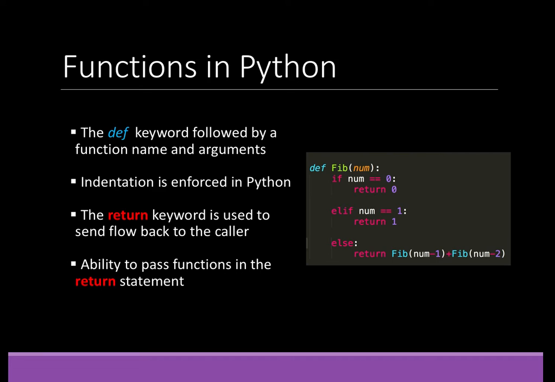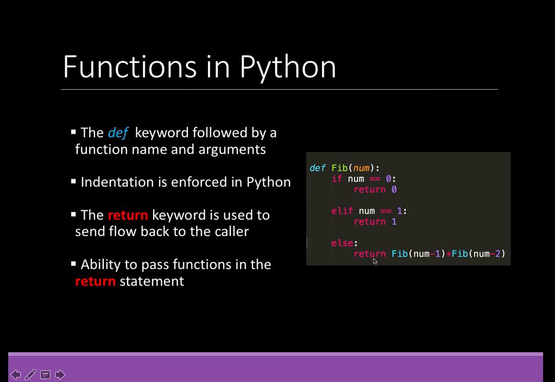So functions in Python are defined using the def keyword, followed by the function name and the arguments in the parentheses. Now, Python enforces indentation in functions as well as throughout the general code. The return keyword allows the function to return flow back to the caller.